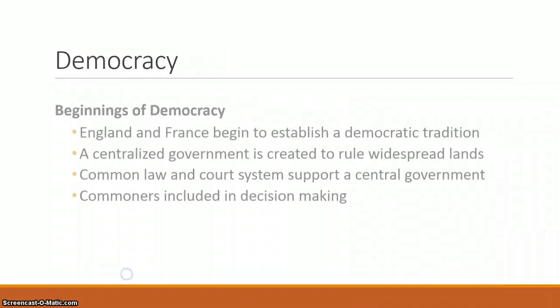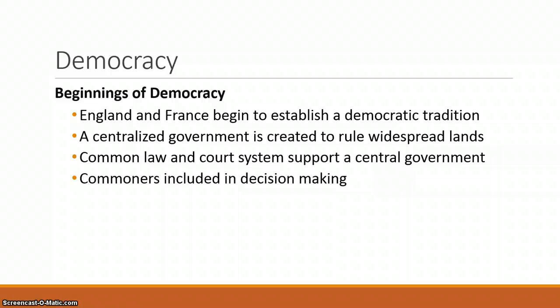Democracy. The beginning of French and English democracy, or the democracy we know of today in the United States, was established through many of the traditions during this period of time. A centralized government was created to rule widespread lands in France and England. Common law and court systems supported central governments, and commoners, or everyday people, were included in making decisions.